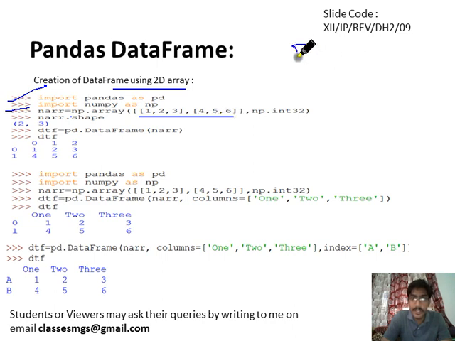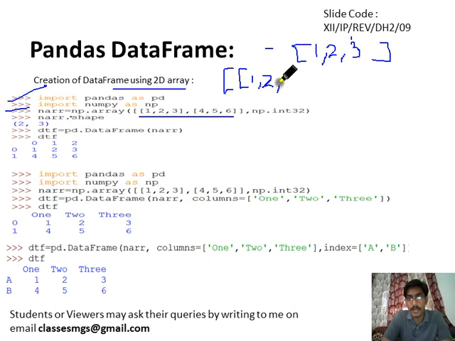You know, in a 1D array we will have code like this: 1, 2, 3. This is the example of a 1D array. And what is the example of a 2D array? This is the example of a 2D array: 1, 2, 3, then bracket close, then comma, then we will have 4, 5, 6.